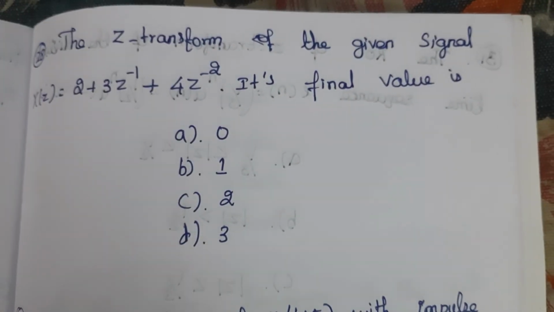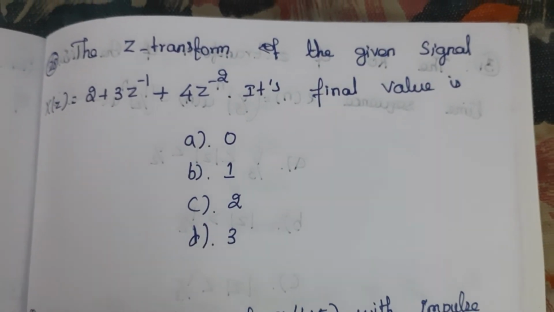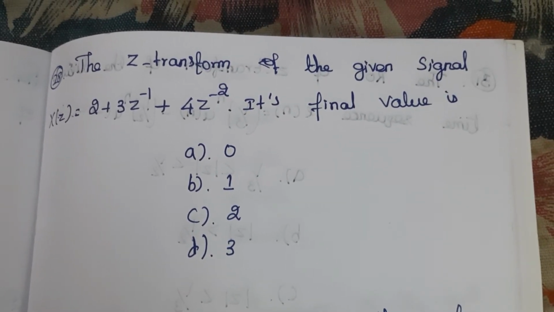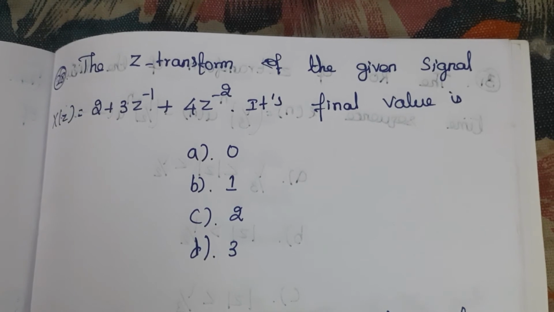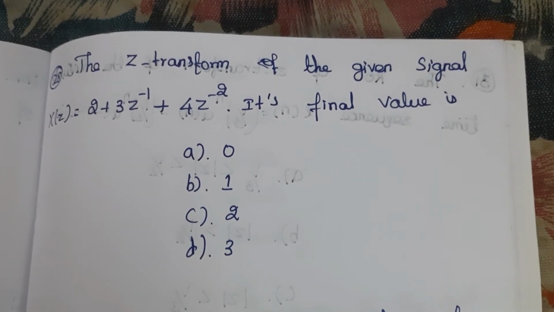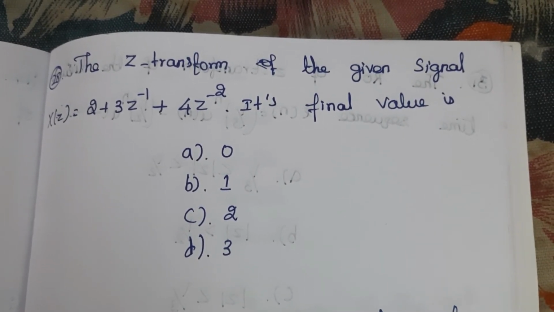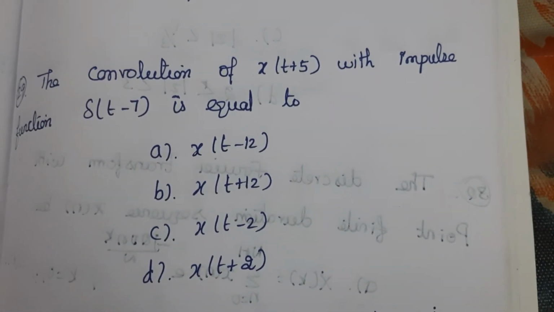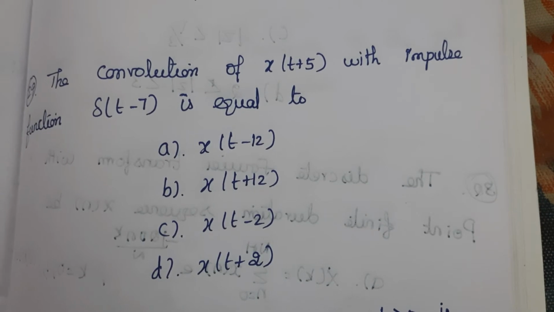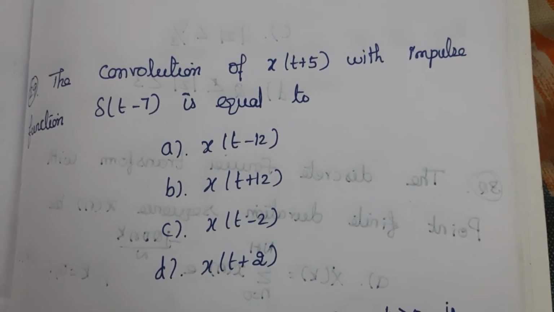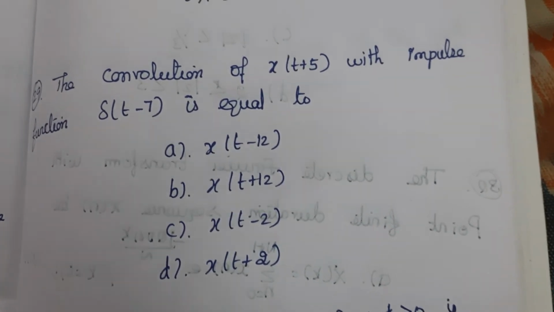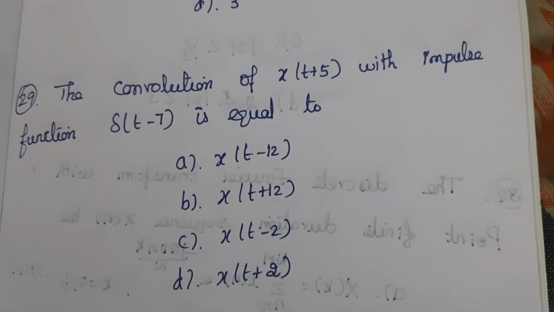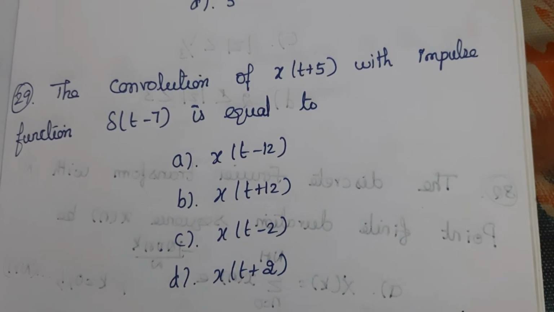Next question, the z transform of a given signal x of z that is equal to 2 plus 3 into z power minus 1 plus 4 into z power minus 2. Its final value is. Next question, the convolution of x of t plus 5 with the impulse function del of t minus 7 is equal to.